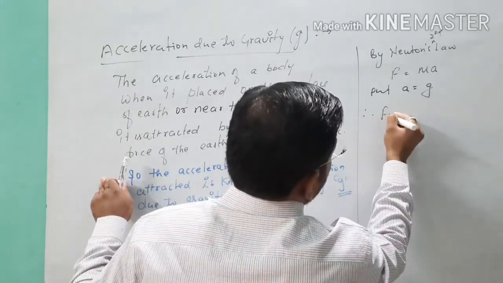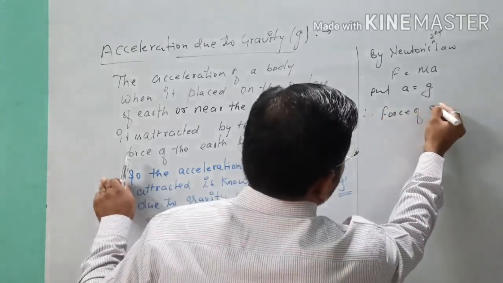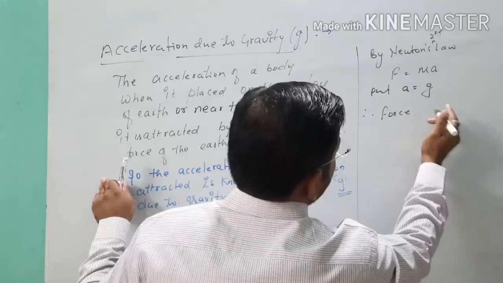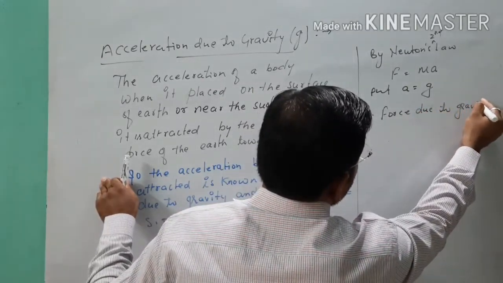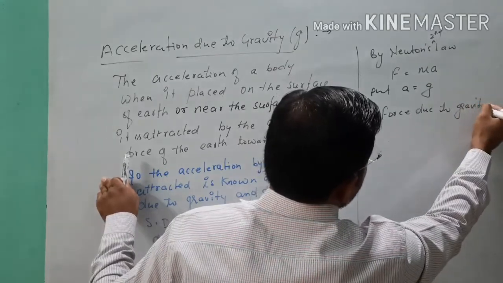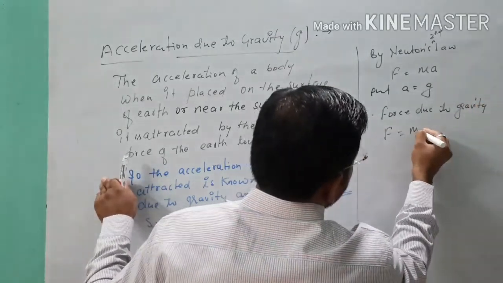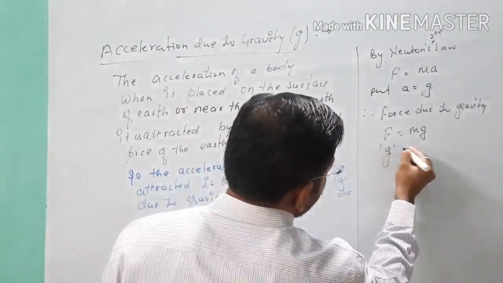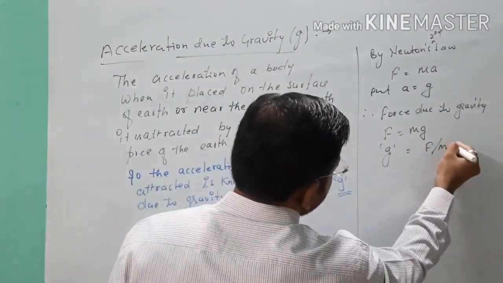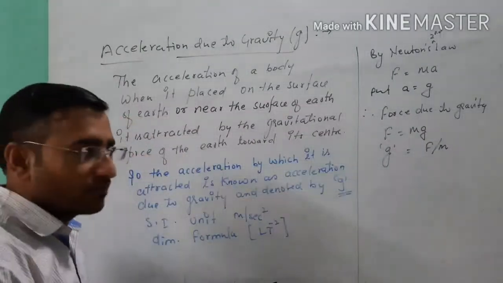Therefore the force of gravity, or force due to gravity, will be written as F equals mg. Point clear? So here g is our acceleration due to gravity, which equals F over m.